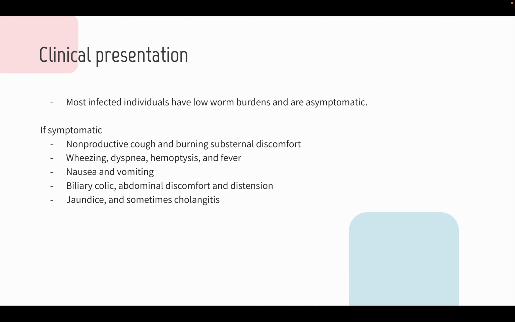Now, most infected individuals have a low burden and are asymptomatic. However, the worms can travel to the lungs or the GI tract, and they can produce certain symptoms, which may include non-productive cough, burning sternal discomfort, wheezing, dyspnea, hemoptysis, and fever. And if they travel to the biliary tree, they can produce biliary colic, abdominal discomfort and distension, jaundice, and sometimes symptoms of cholangitis and cholecystitis.